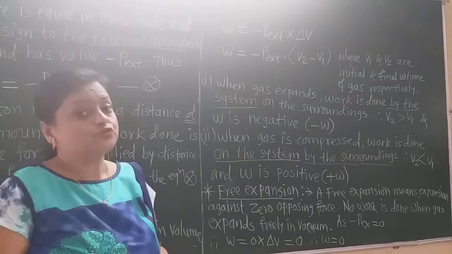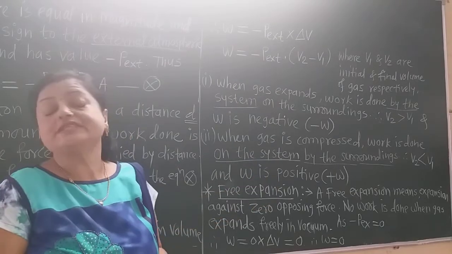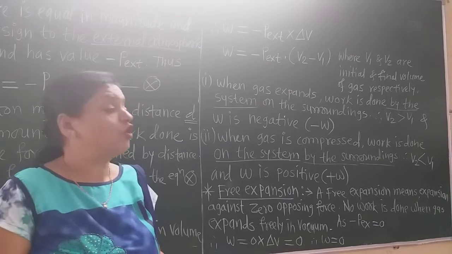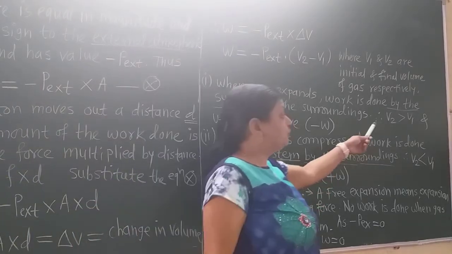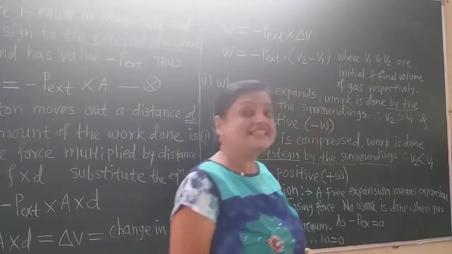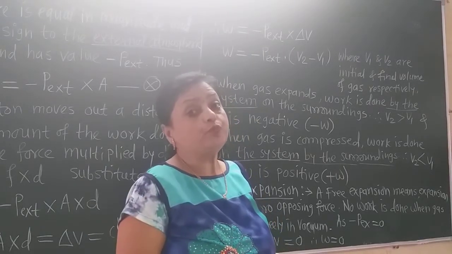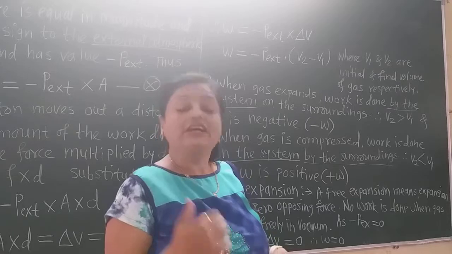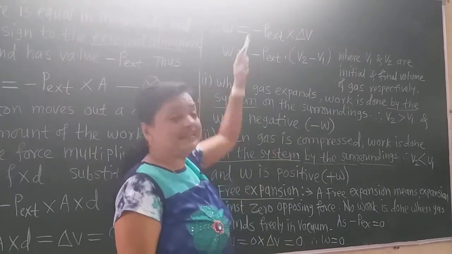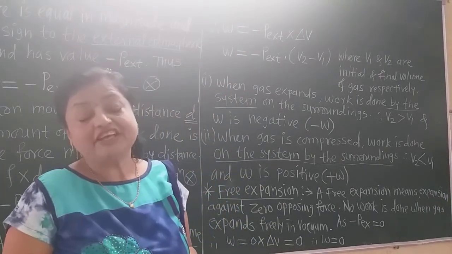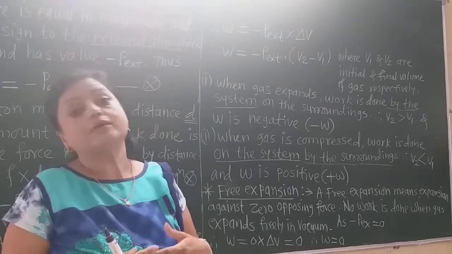In that case, what happened? The final volume is definitely more than the initial volume, and therefore V2 is greater than V1, and V2 minus V1 is definitely positive. But though delta V is positive, the sign is negative for P external, so the total work becomes negative.